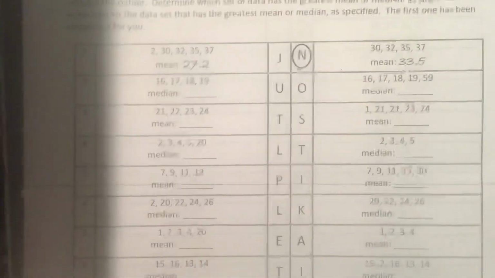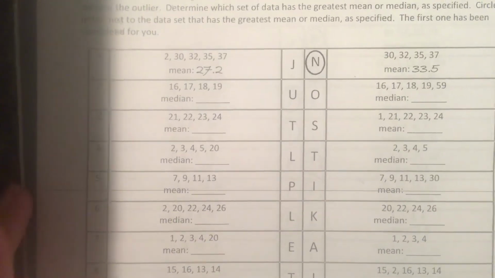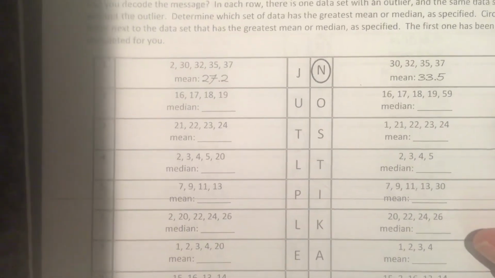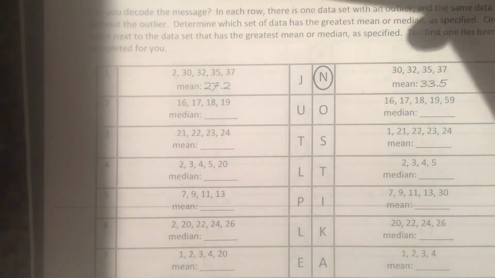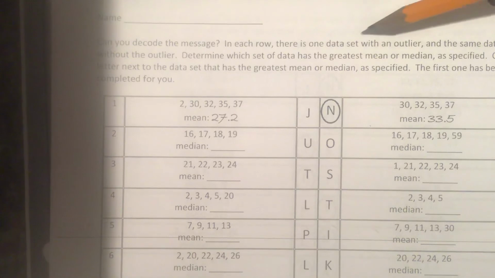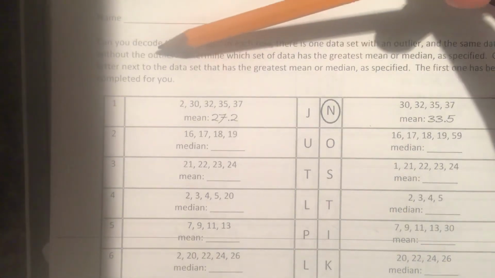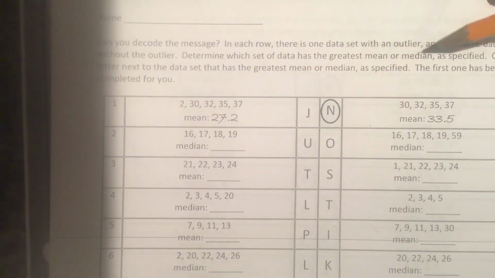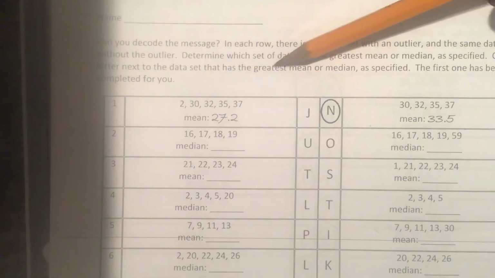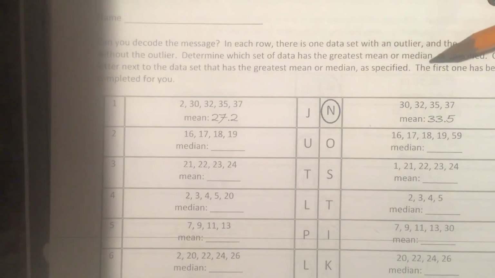So go to this page right here, secret message with math. And some of them you had to find the mean, some you had to find the median. It says, can you decode the message? In each row there is one data set with an outlier and then the same data set without the outlier. Determine which set of data has the greatest mean or median as specified. Circle the letter next to the data set that has the greatest mean or median as specified. The first one has been done for you.